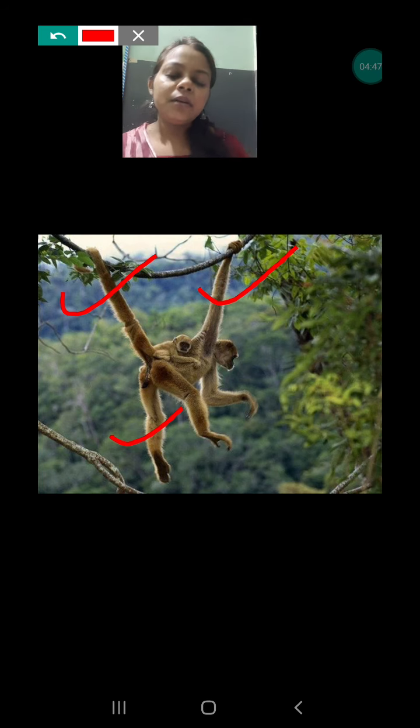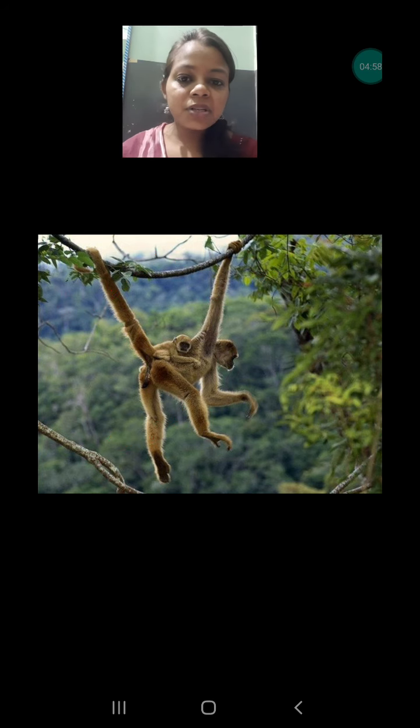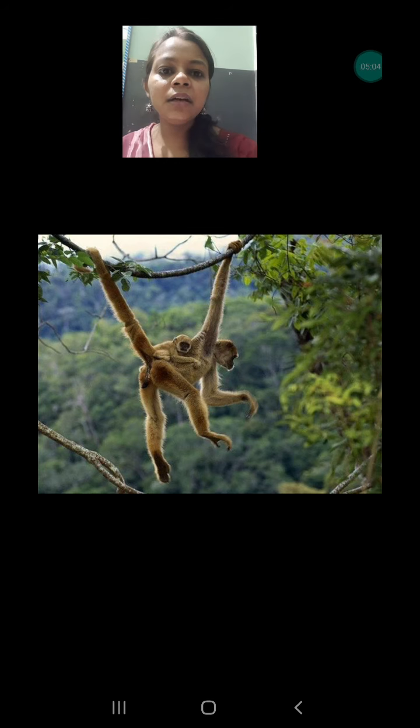If their hip girdle is not strong, and their arms and tails are not strong, then they cannot climb nicely. So these are the adaptations. The first adaptation is their arms are very strong. Second, their legs are also very strong, and the hip girdle.